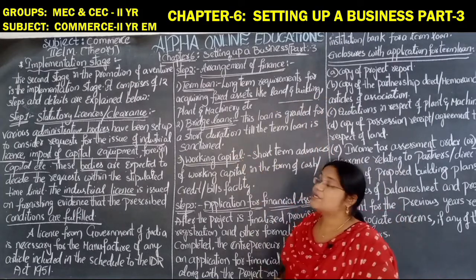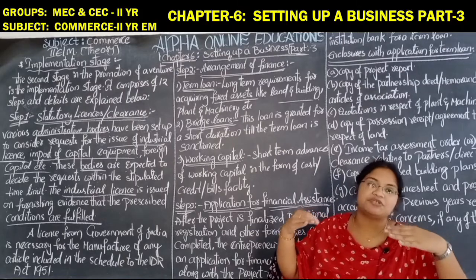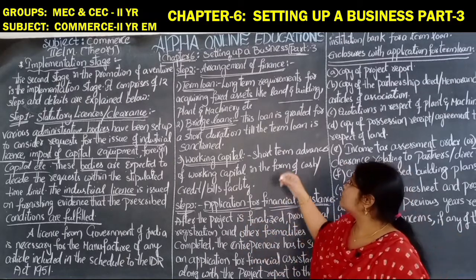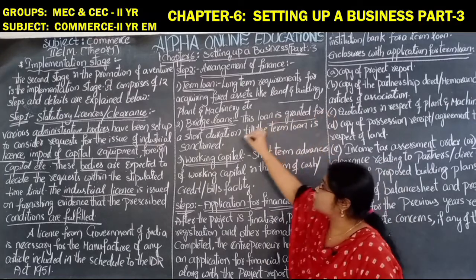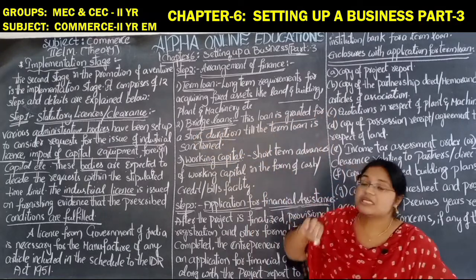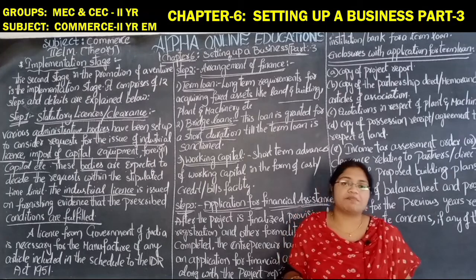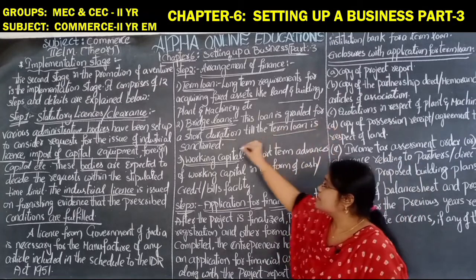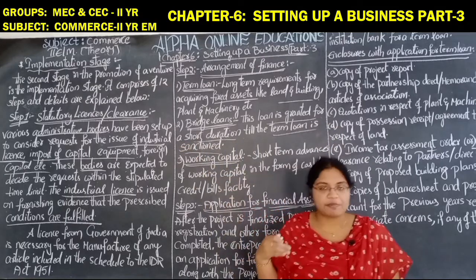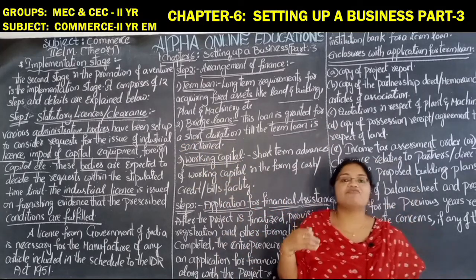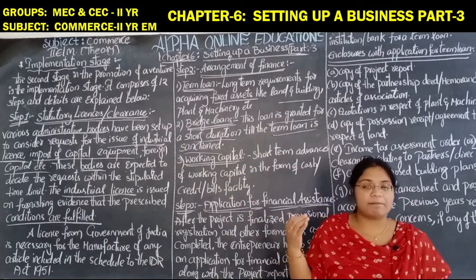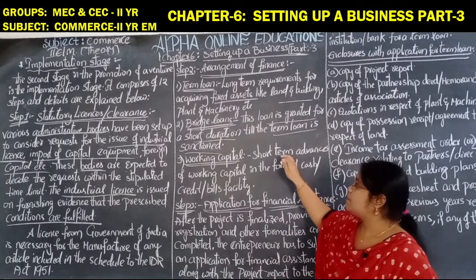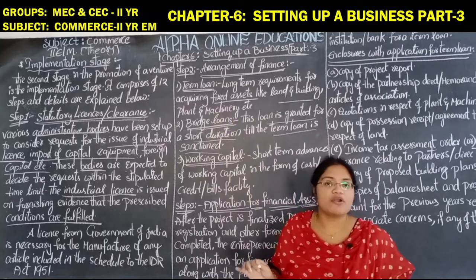Bridge loans. A bridge loan is a loan between the term loan and the working capital. The loan is granted for a short duration, until the term loan is sanctioned. Until the entrepreneur's application for the term loan is sanctioned, the entrepreneur will have the bridge loan facility.